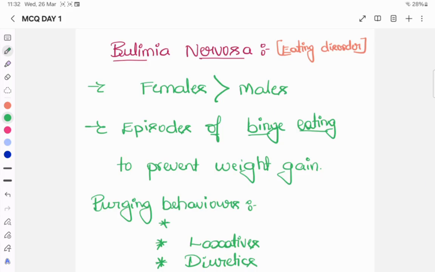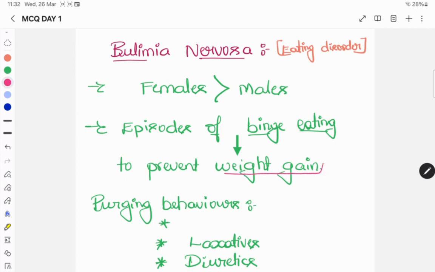Then, to prevent weight gain, they will follow certain purging behavior. What may be the purging behavior here?